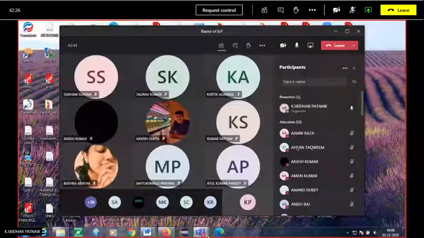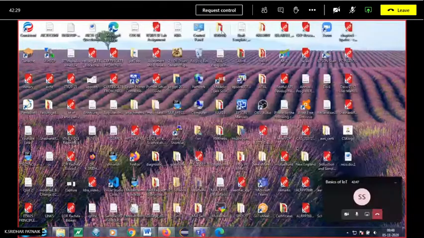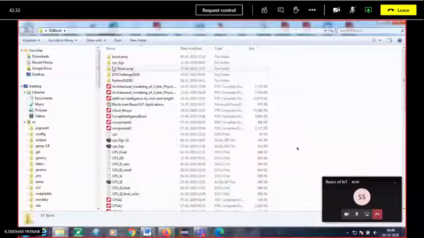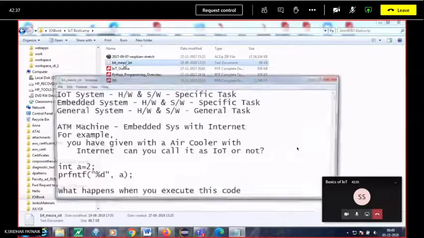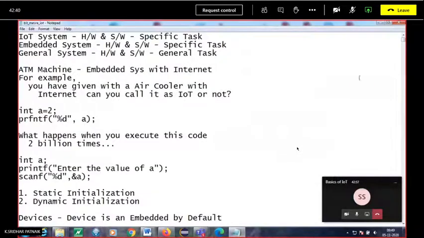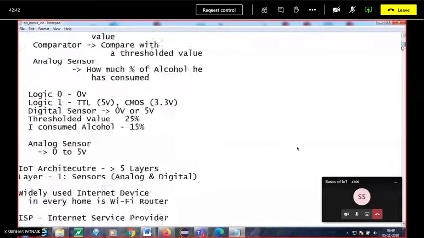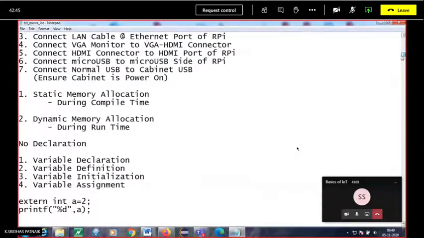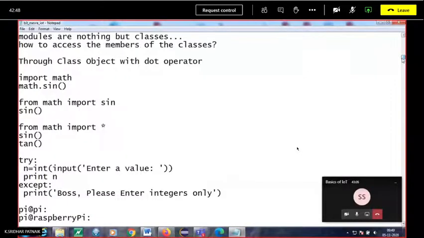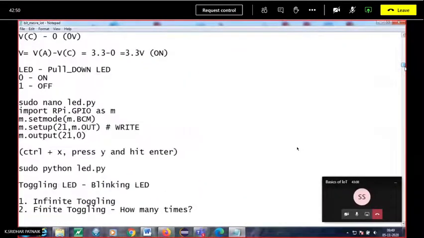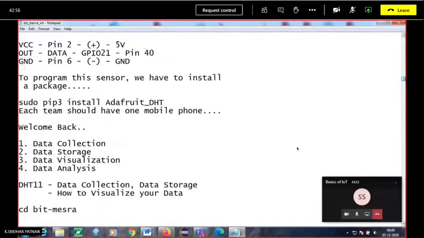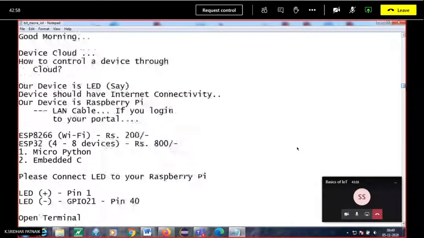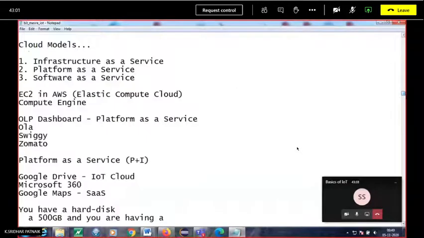All this we have already discussed. Then there is a little bit of programming, because you have to connect your Raspberry Pi with sensors and all.